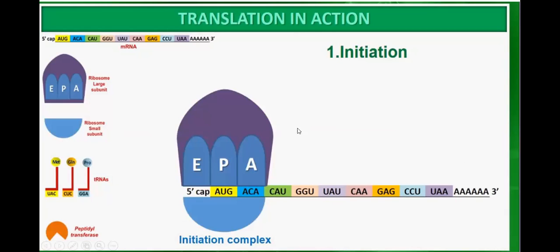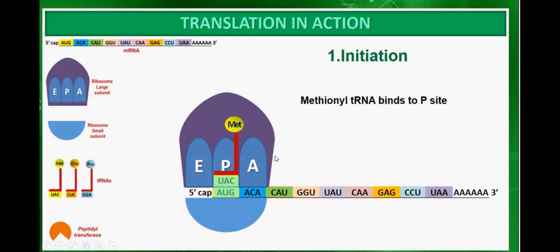So initiation: what happens? First of all, there are the small subunit of ribosome and the large subunit of ribosome. The small subunit will bind with messenger RNA at AUG, the starting codon. Then the large subunit will also bind. This is called initiation.